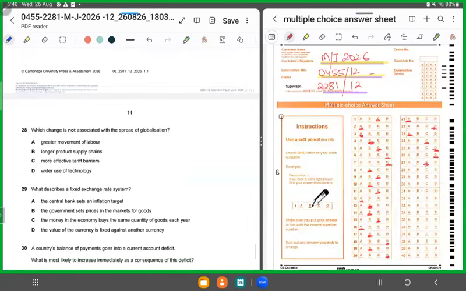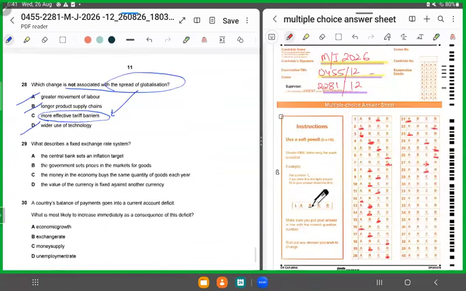28. Which change is not associated with the spread of globalization? So if globalization improves, what would not be there? Greater movement of labor would occur because people would easily immigrate, and immigration would increase. Longer product supply chains, this would improve. More effective tariff barriers, wider use of technology. Technology would be associated with globalization. More effective tariff barriers: once we are talking about globalization, we are talking about removal of tariff barriers. We are talking about free trade. So 28 has to be C.